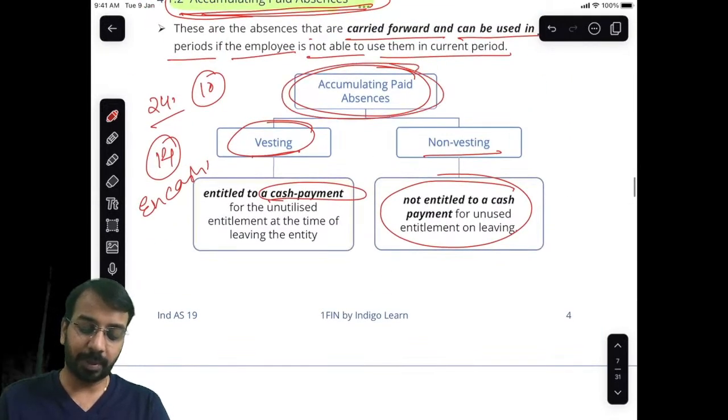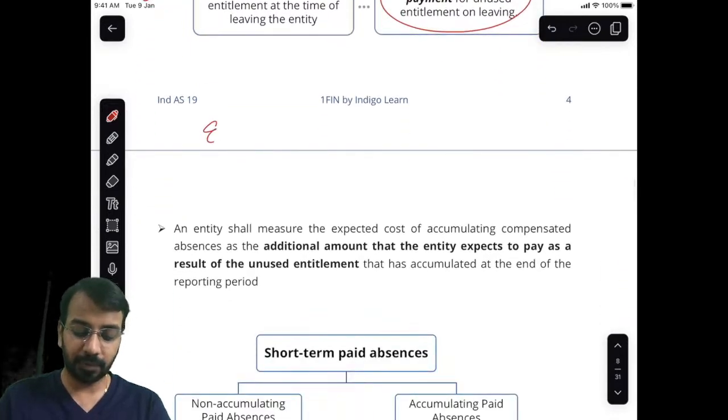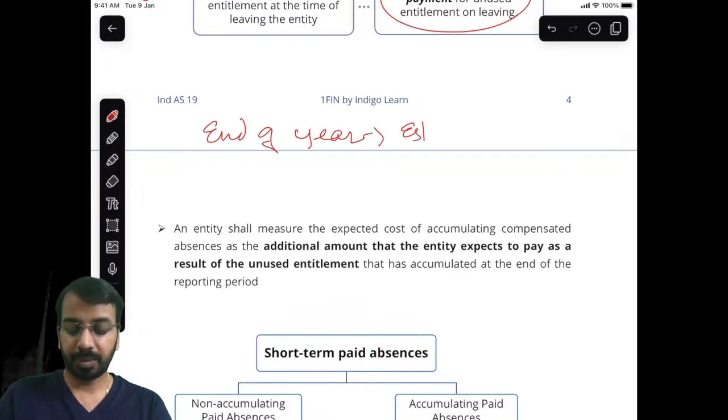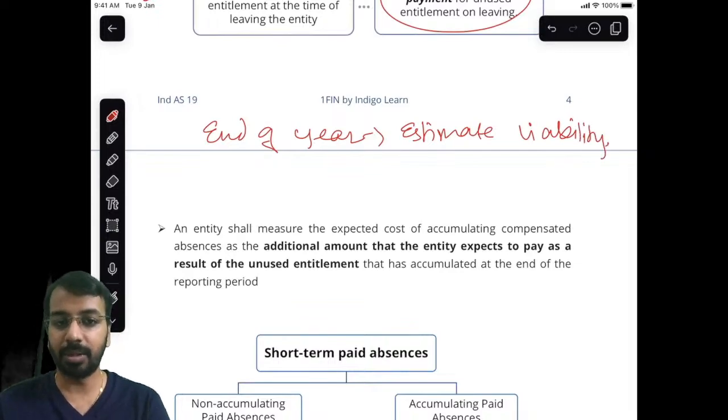Whatever this accumulating paid absences is, at the end of the year we will estimate the liability. Sir, how will we estimate the liability? We will see how many employees are likely to take leaves in the next year, or how many are likely to encash in the next year. There is an expert called an actuary.